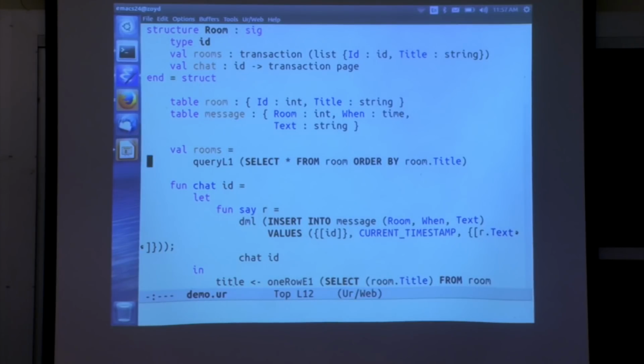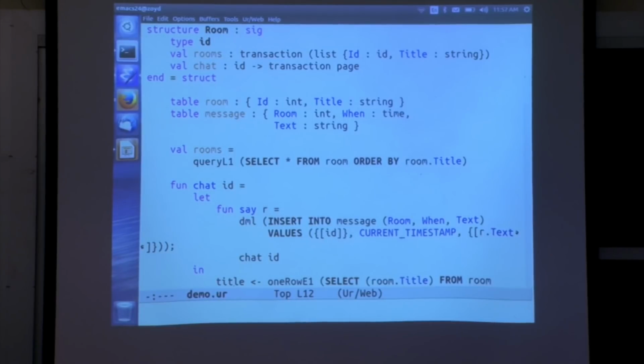So now, outside this module, no other code is allowed to mention the room table or the message table. So we can, at least from the perspective of this application, enforce whatever invariants we want on them. And we could even hide secrets inside of them that would be a security problem if some other part of the code was able to get a hold of them.